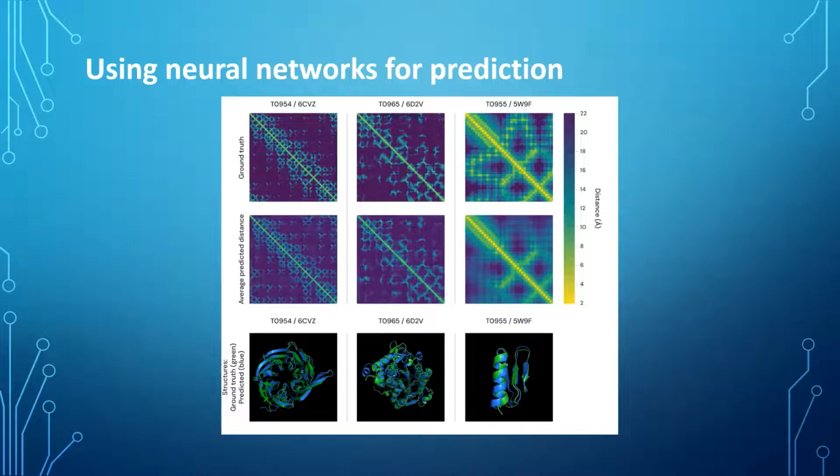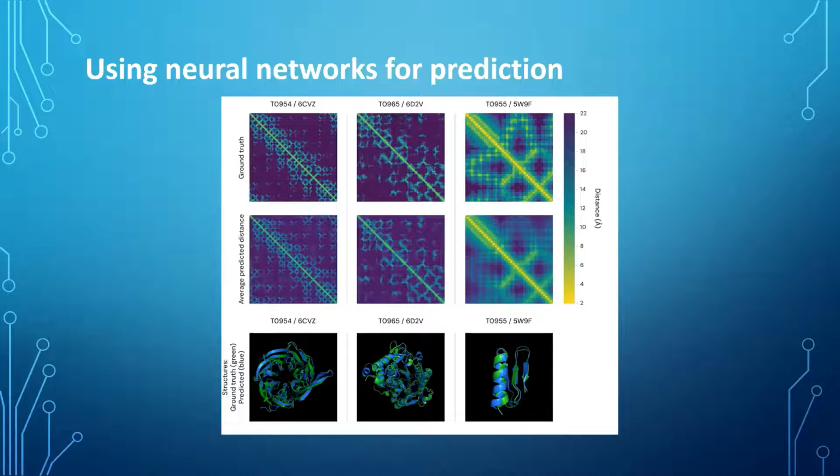So yeah, here's some of the outputs. The first row you will see is the ground truth, which is the actual protein result, the raw data that needs to come out. The second row is the predicted distance, which almost looks the same.